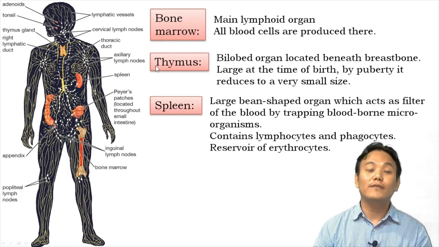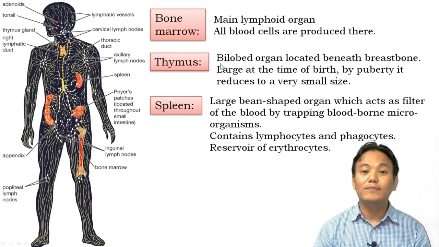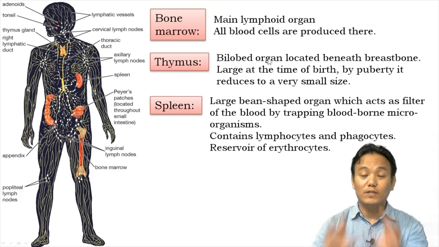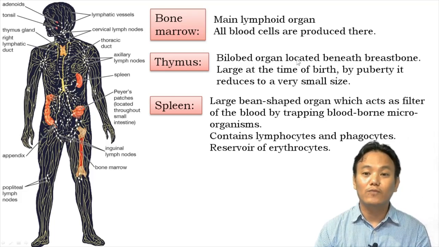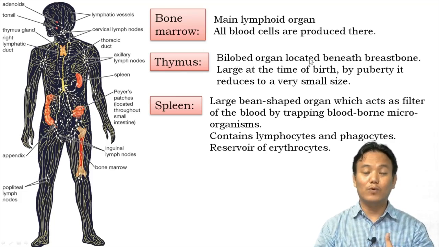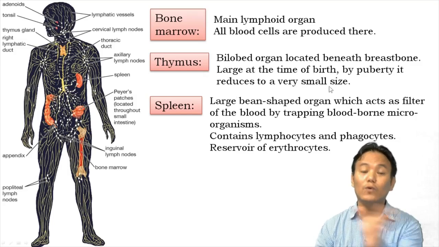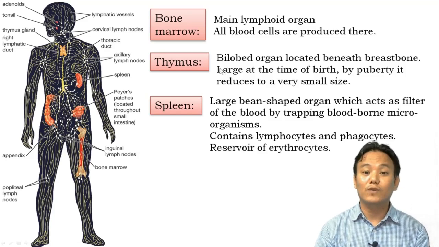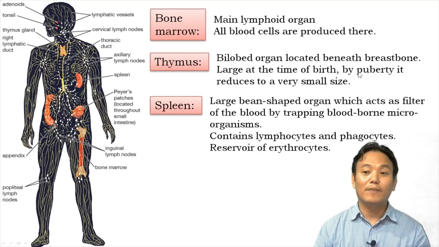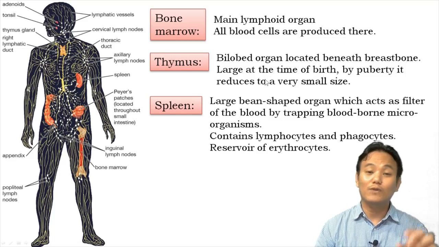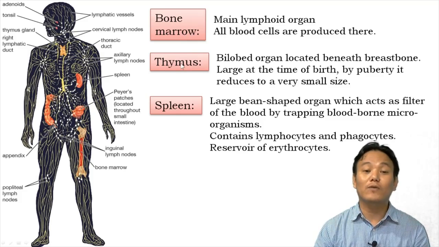Okay, so then next we have thymus. Thymus is a bilobed organ, means there are two lobes, right? Thymus is a bilobed organ located beneath our breastbone or sternum near to our heart. It is large at the time of birth, and by puberty it reduces to a very small size. It shrinks as we grow older. Okay, so this is one peculiar piece of information about thymus you should remember. It is large at the time of birth, and by the time you reach puberty it has reduced to a very small size. Okay, that is about thymus, which is also a primary lymphoid organ.